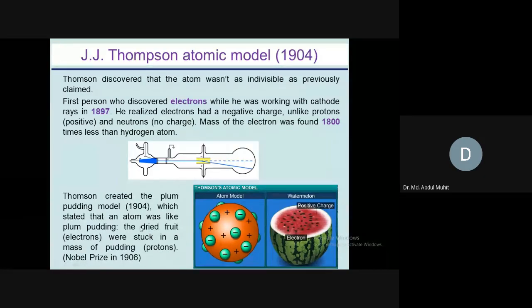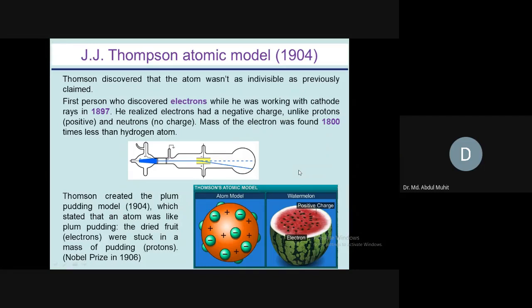In the dried fruit pudding, we can see the seeds are electrons, and the whole mass is the positive charge. So the pudding mass was protons. And that was the first breakthrough of any model that consists of positive charge and negative charge. We could understand that there is some positive charge and some negative charge in the atomic model.